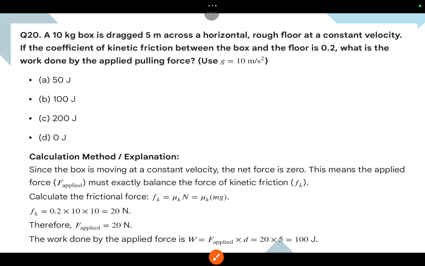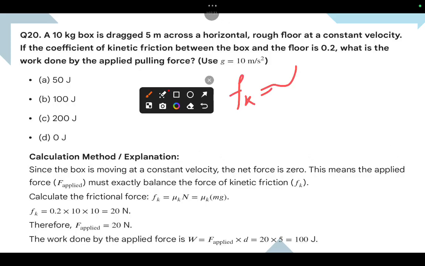A 10 kg box is dragged 5 meters across the horizontal rough floor at constant velocity. If the coefficient of kinetic friction between the box and the floor is 0.2, what is the work done by the applied force? See, kinetic friction Fk equal to mu N. Is it right? N is equal to mg. Clear?